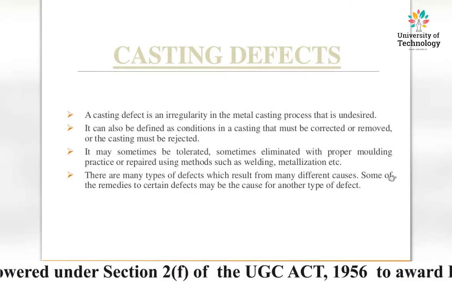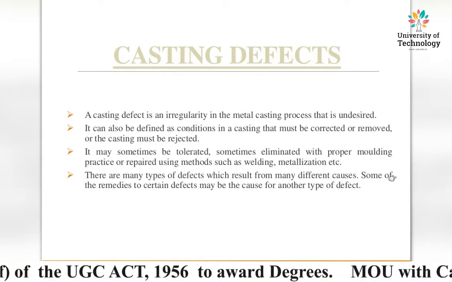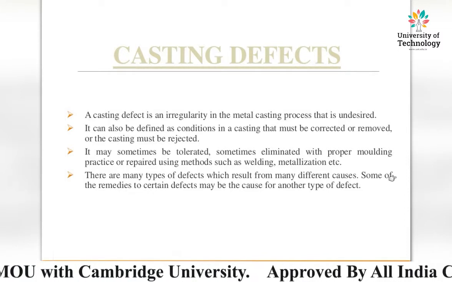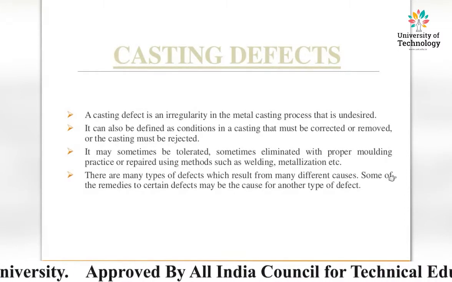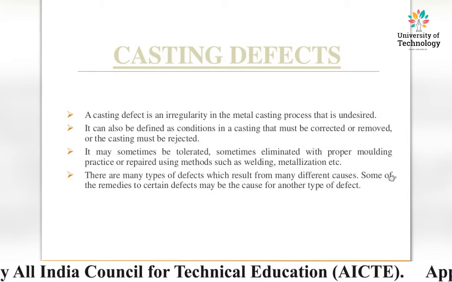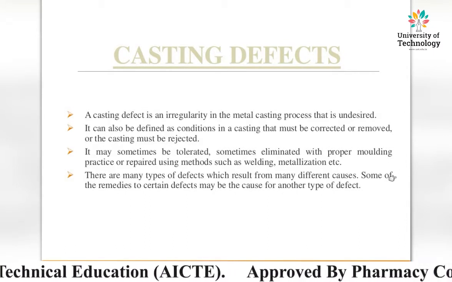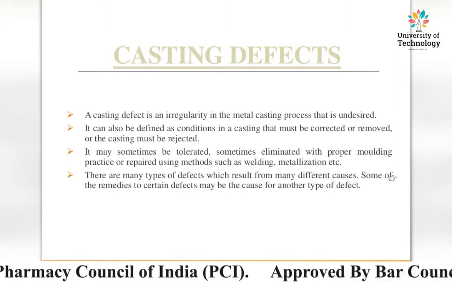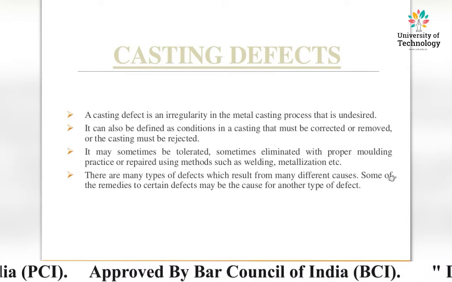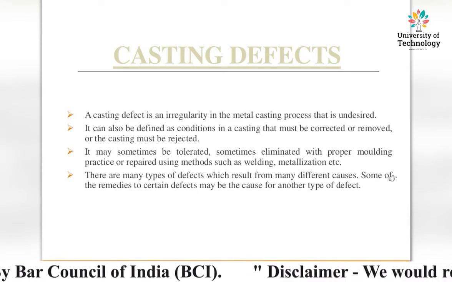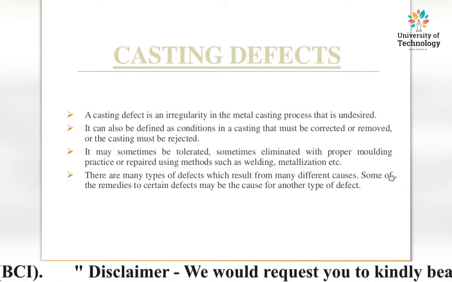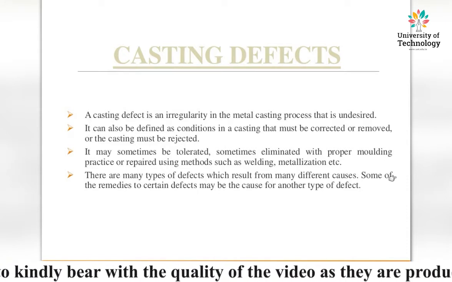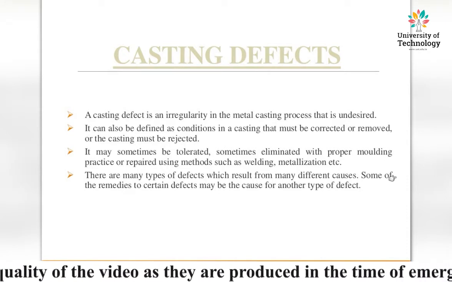First of all, what is a casting defect? A casting defect is an irregularity in the metal casting process that is undesired. It can also be defined as the conditions in a casting that must be corrected or removed, or the casting must be rejected. It may sometimes be tolerated, sometimes eliminated with proper molding practice, or repaired using methods such as welding, metallization, etc.